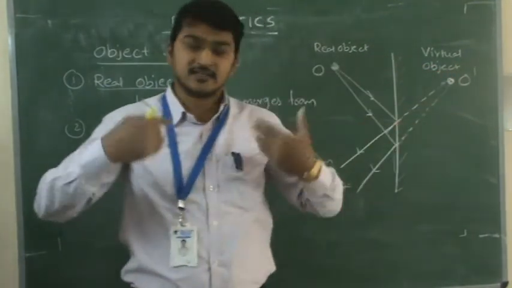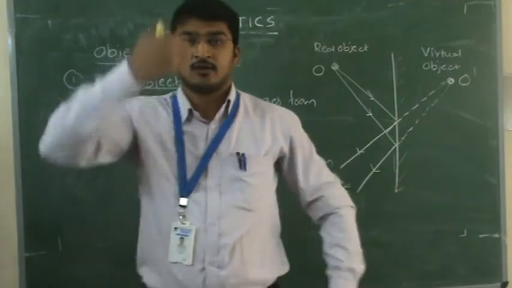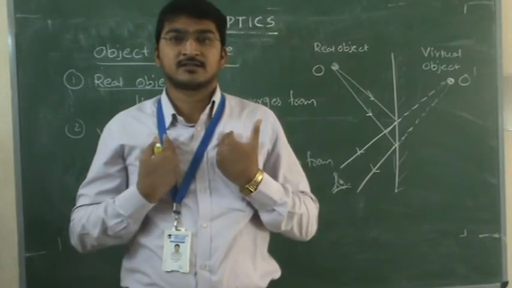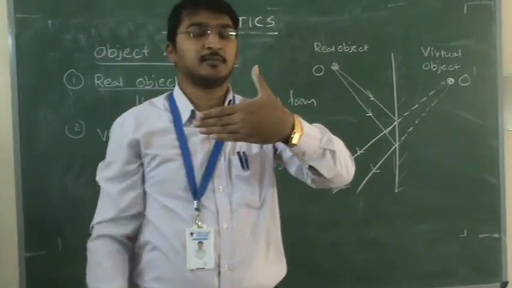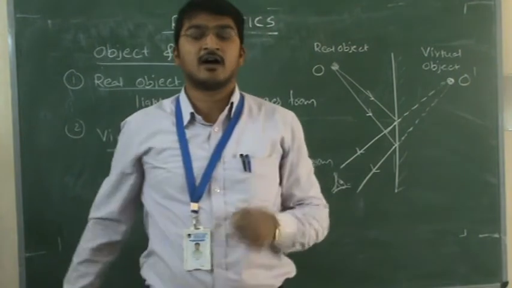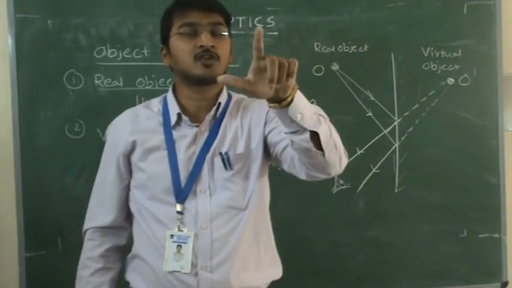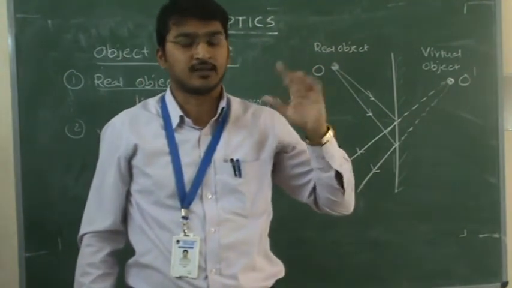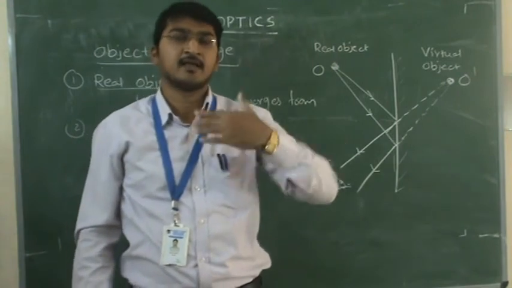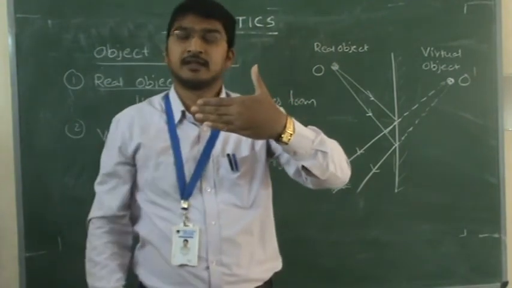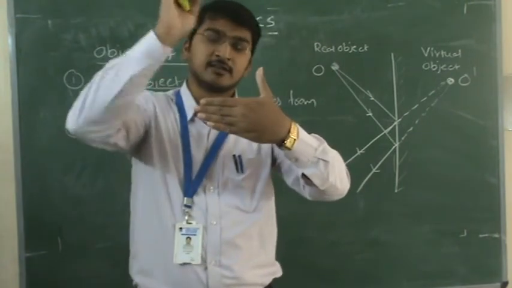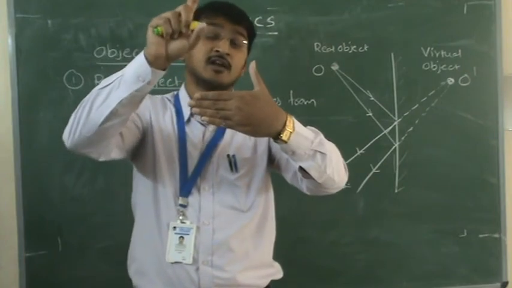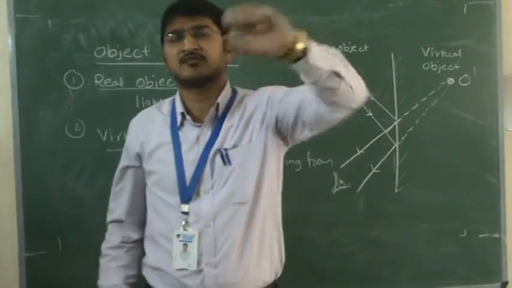So understand now, coming to our example. You are in front of a mirror. You are the real object. Your image is forming in the mirror, and that image is called a virtual object. If there is an object, definitely an image will form. Exactly what forms in the mirror is the image. I agree with that, but that is not a real image. That is also called a virtual object.